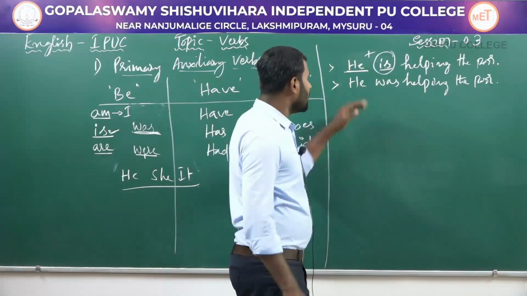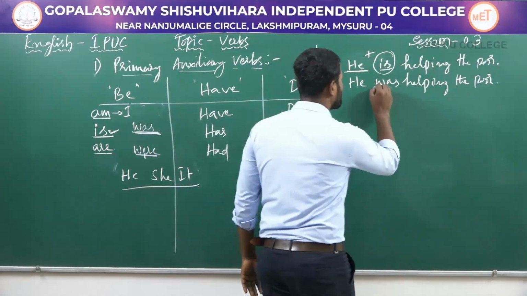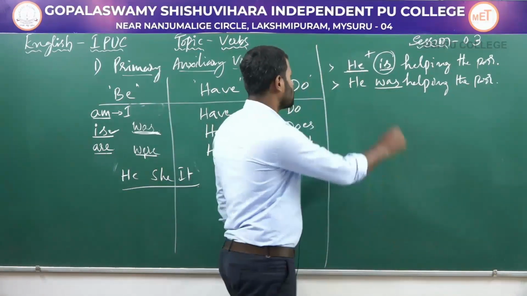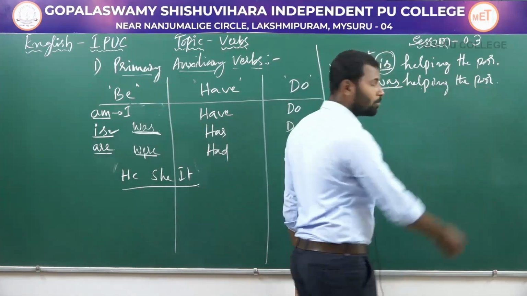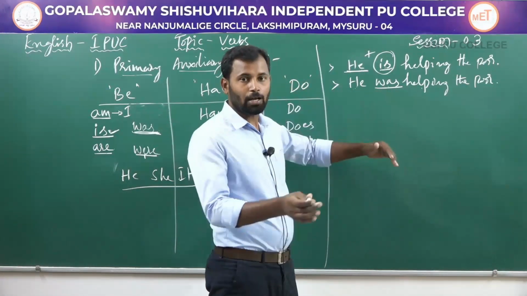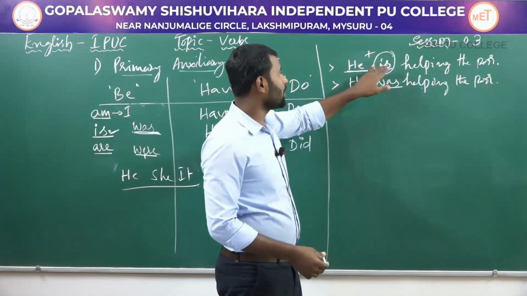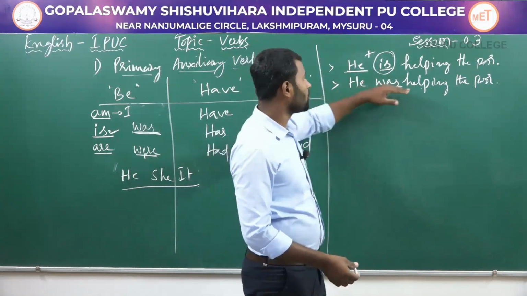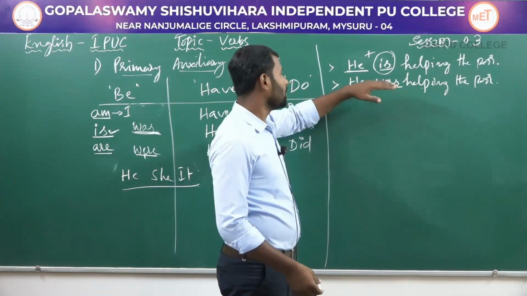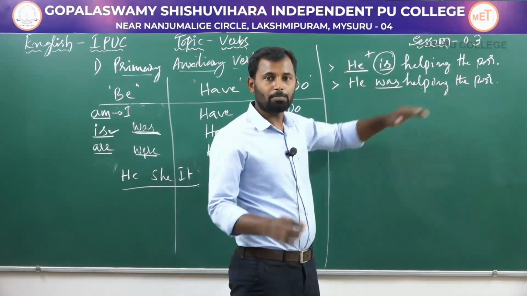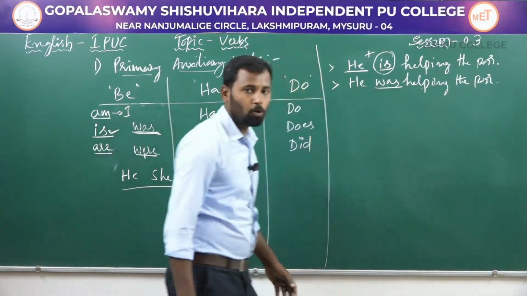Next, you have he was helping the poor. I have taken the same example, but I have just changed the auxiliary verb. So he is becomes he was helping the poor. In the second sentence, I am talking about the action that has already been done. So is changed into was, and he was helping the poor. So here the sentence has been written in the past continuous tense. Something has already taken place, the past. So he was helping the poor.